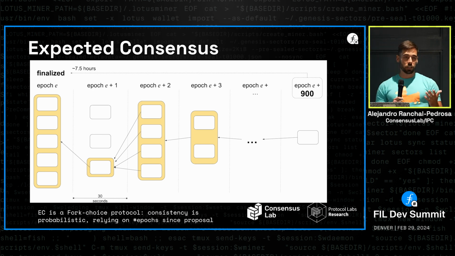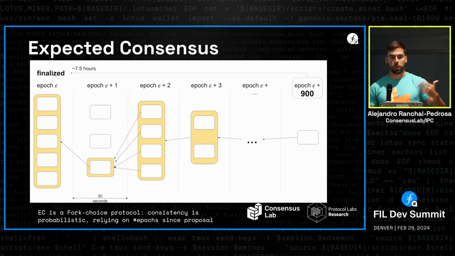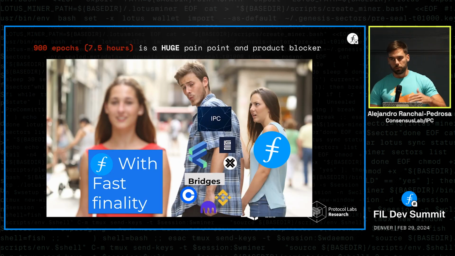In a longest chain type of protocol, there's not necessarily a prescribed finality time. Bitcoin, for example, recommends 6 blocks, but the confirmation time is up to the user to decide. In the case of Filecoin, because the power table is part of the state of the system, and the power table is assumed to be final by the Filecoin clients, by the implementations, there's actually a prescribed finality time, kind of an upper bound for applications not to wait more than that, and that is 900 epochs, or equivalently 7.5 hours. Some applications could take less, but exchanges take 100 minutes. It's just a huge pain point and a product blocker for the Filecoin ecosystem.